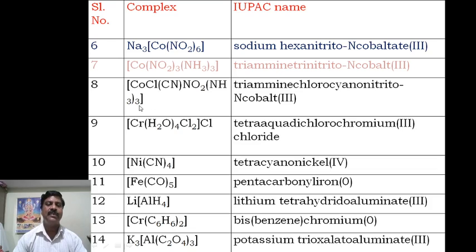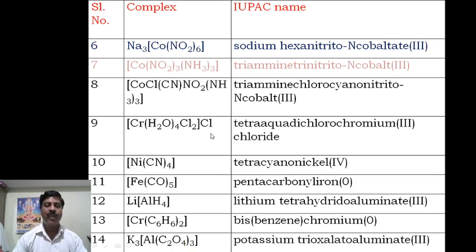Therefore we say triamine, chloro, cyano, nitrito-N. Then what is the oxidation state of cobalt? Chloro -1, cyano -1 means -2, then nitrito -1 means -3, and that side +3. Therefore triamine, chloro, cyano, nitrito-N, cobalt 3. This is the name of this complex.